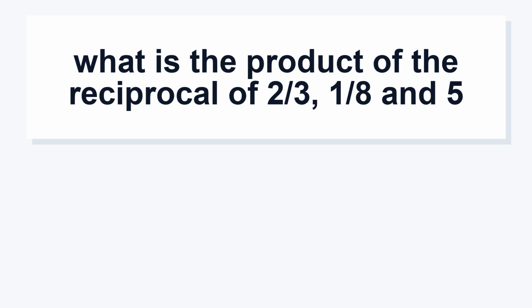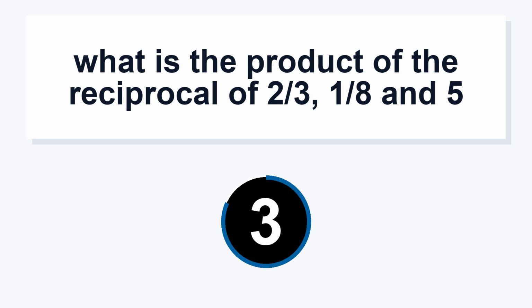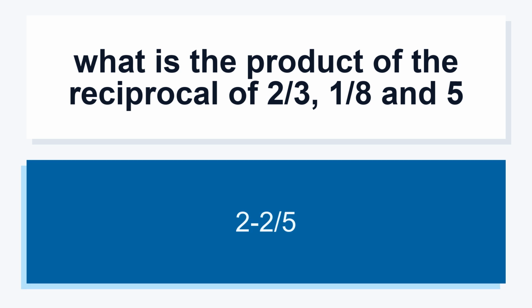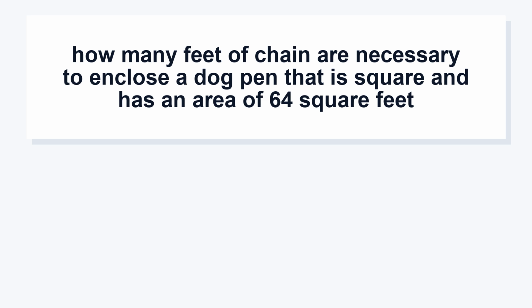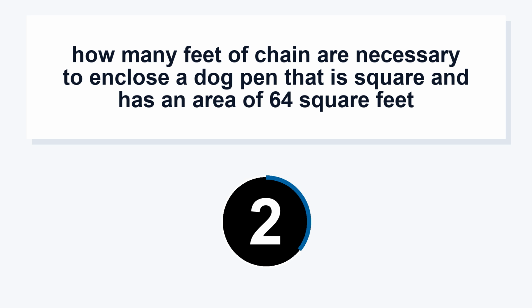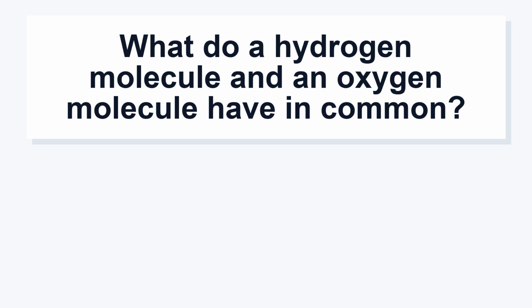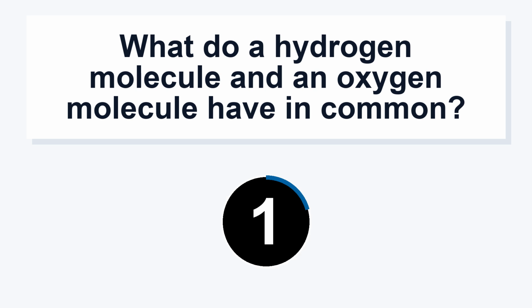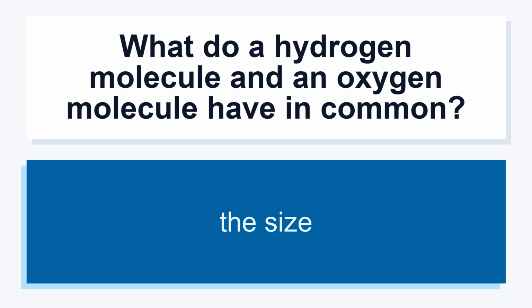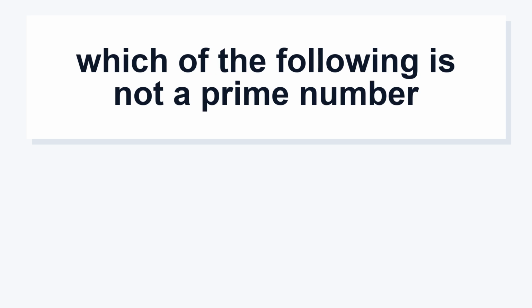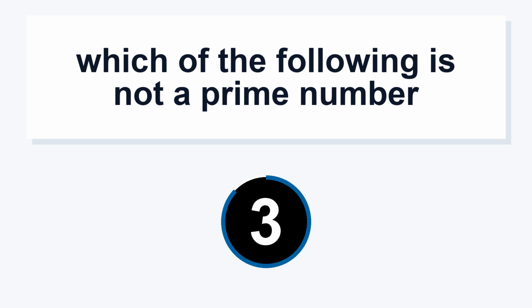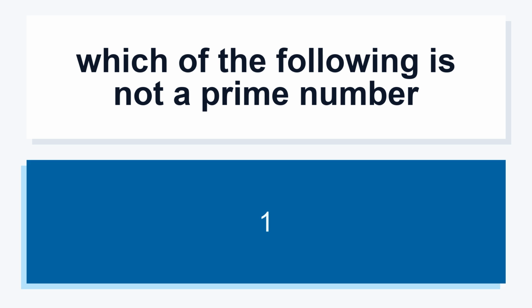What is the product of the reciprocal of 2/3, 1/8 and 5? 2 minus 2/5. How many feet of chain are necessary to enclose a dog pen that is square and has an area of 64 square feet? 32. What do a hydrogen molecule and an oxygen molecule have in common? The size. Which of the following is not a prime number? 1.